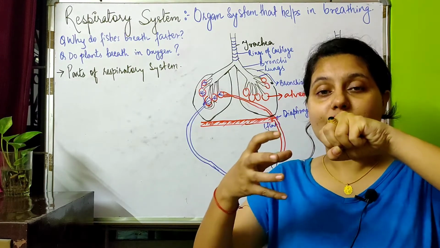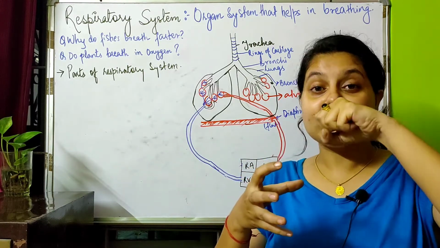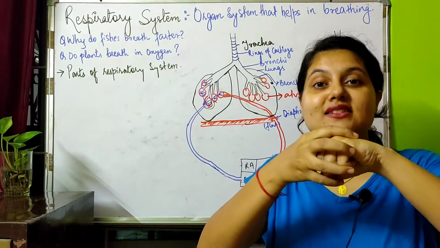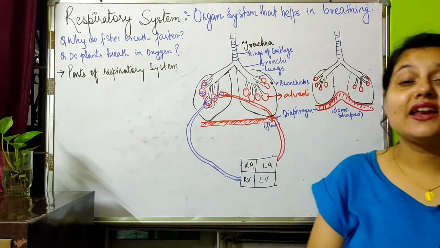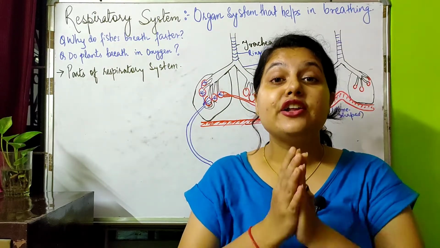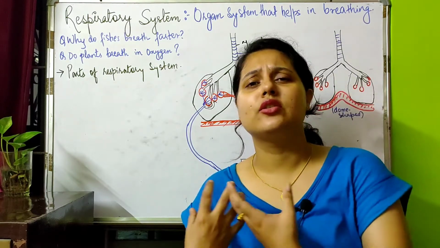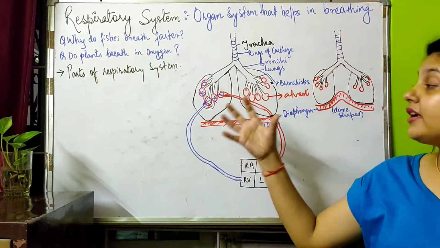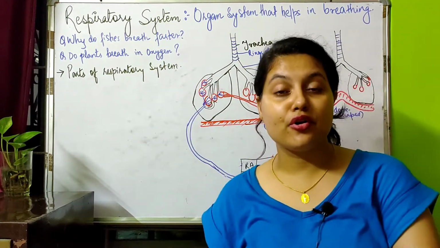At the top of the alveoli there is a network of capillaries like this. This is the alveoli, and it contains oxygen. At the top of this there is a network of blood vessels in the form of capillaries. We know that capillaries are thin walled, single cell thick blood vessels from where the diffusion of dissolved material, may it be oxygen, carbon dioxide, or any other gases, is easily possible, isn't it? That is why here also the exchange of carbon dioxide and oxygen can happen easily.